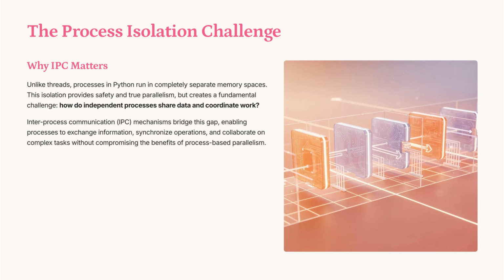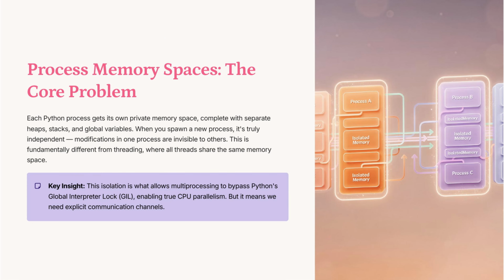Processes in Python operate in isolated memory spaces, ensuring safety and parallelism. This isolation, however, poses a challenge for data sharing and coordination. Inter-process communication, IPC, mechanisms are essential, allowing processes to exchange information, synchronize, and collaborate effectively, maintaining the advantages of process-based parallelism. Each Python process operates in its own memory space, with separate heaps, stacks, and global variables.